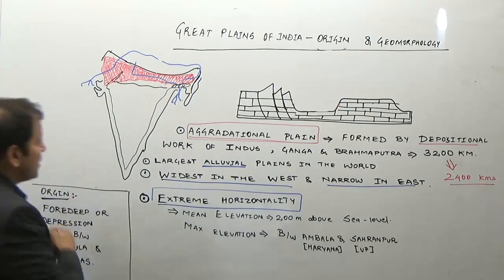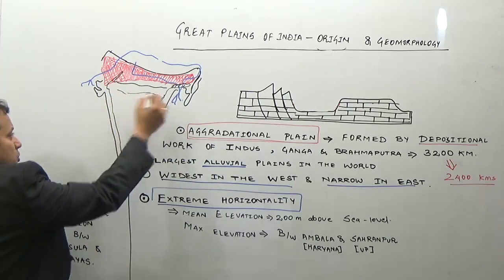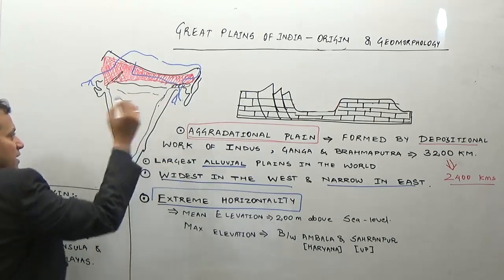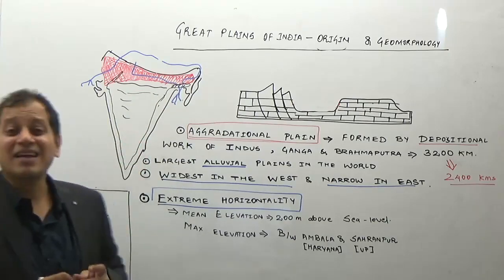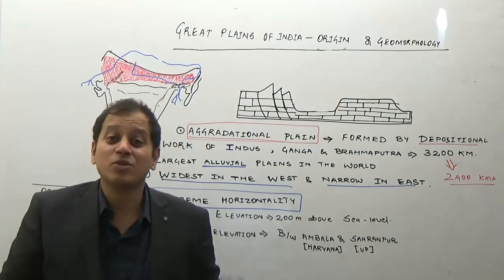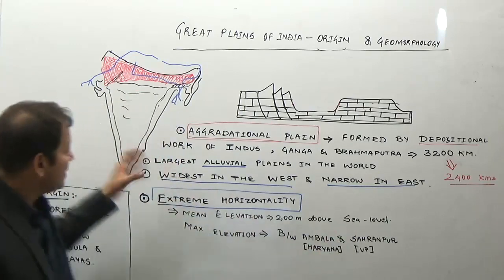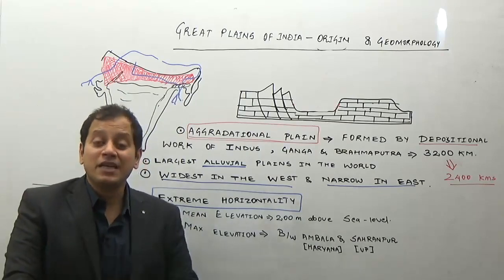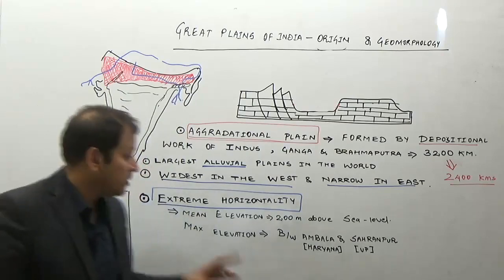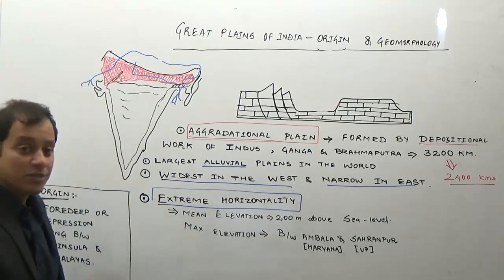There is the Western Ghats region, there is the Eastern Ghats region, there are the Vindhya and Satpura ranges, there are some of the diagonal ranges, then there are some hills here, there are beautiful hill stations also, Kodaikanal, Mahabaleshwar, Matheran. So this has different relief features, but the plains of India are an extremely horizontal plain. So the extreme horizontality is the characteristic feature of the Great Plains of India.